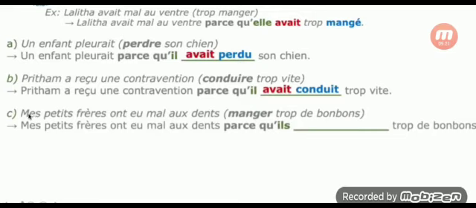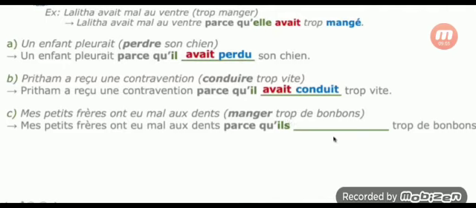See the conditions. The first thing, you can write as it is. Just to remember, the first part, no need to change, and check the pronoun for the noun. Then only you can present the pronoun. Afterwards, at the end of the sentence you can use parce que. See the example model: we have to use parce que and the equivalent subject pronoun of the noun. For my little brothers, it is third person masculine plural, so we have to use ils.